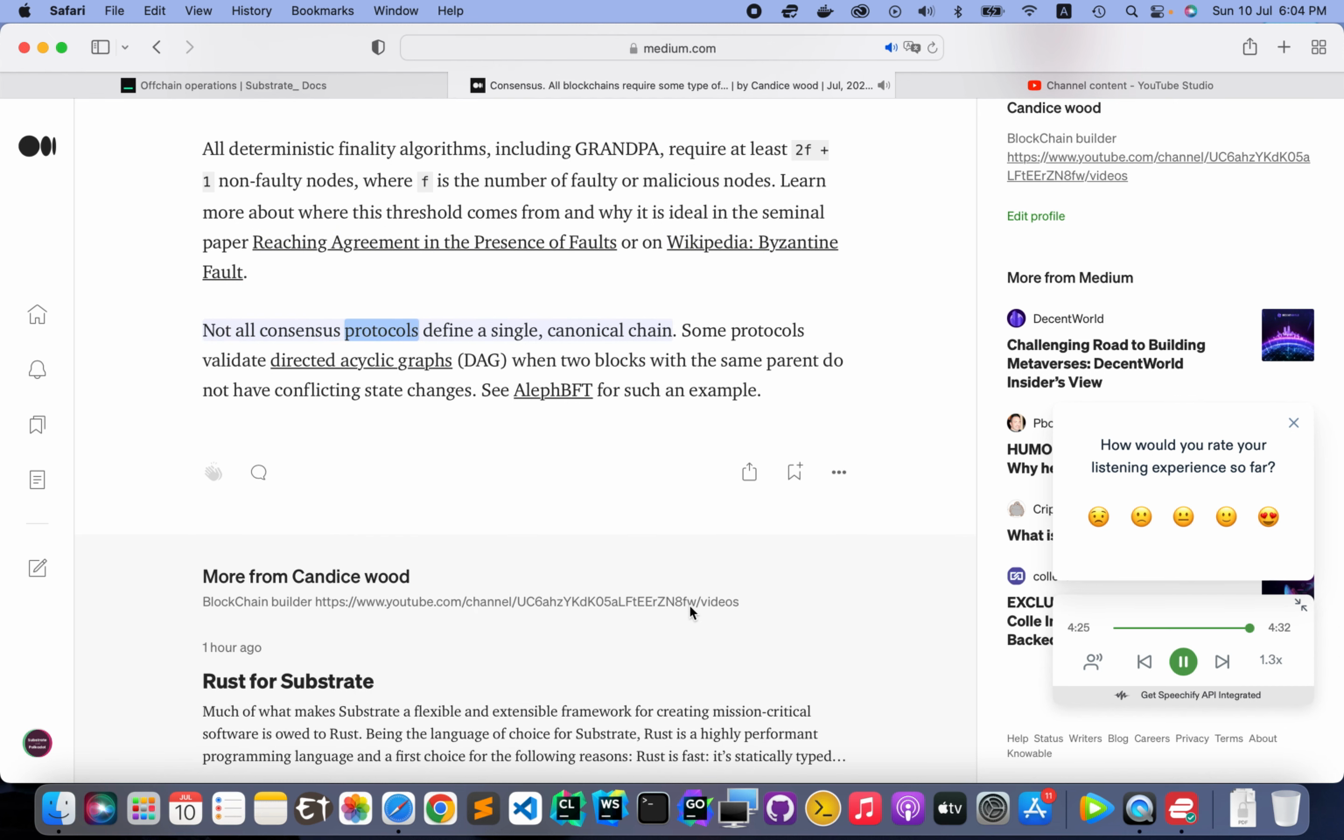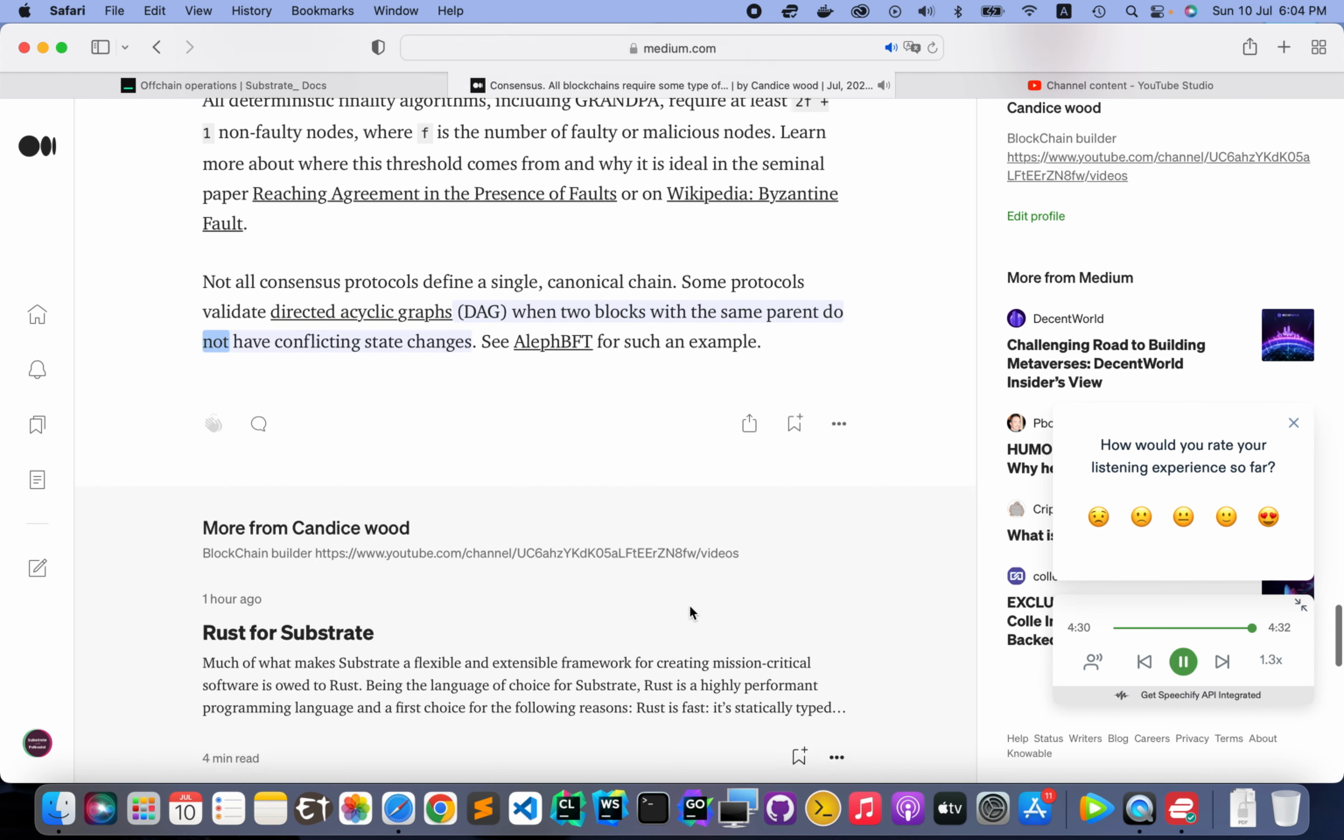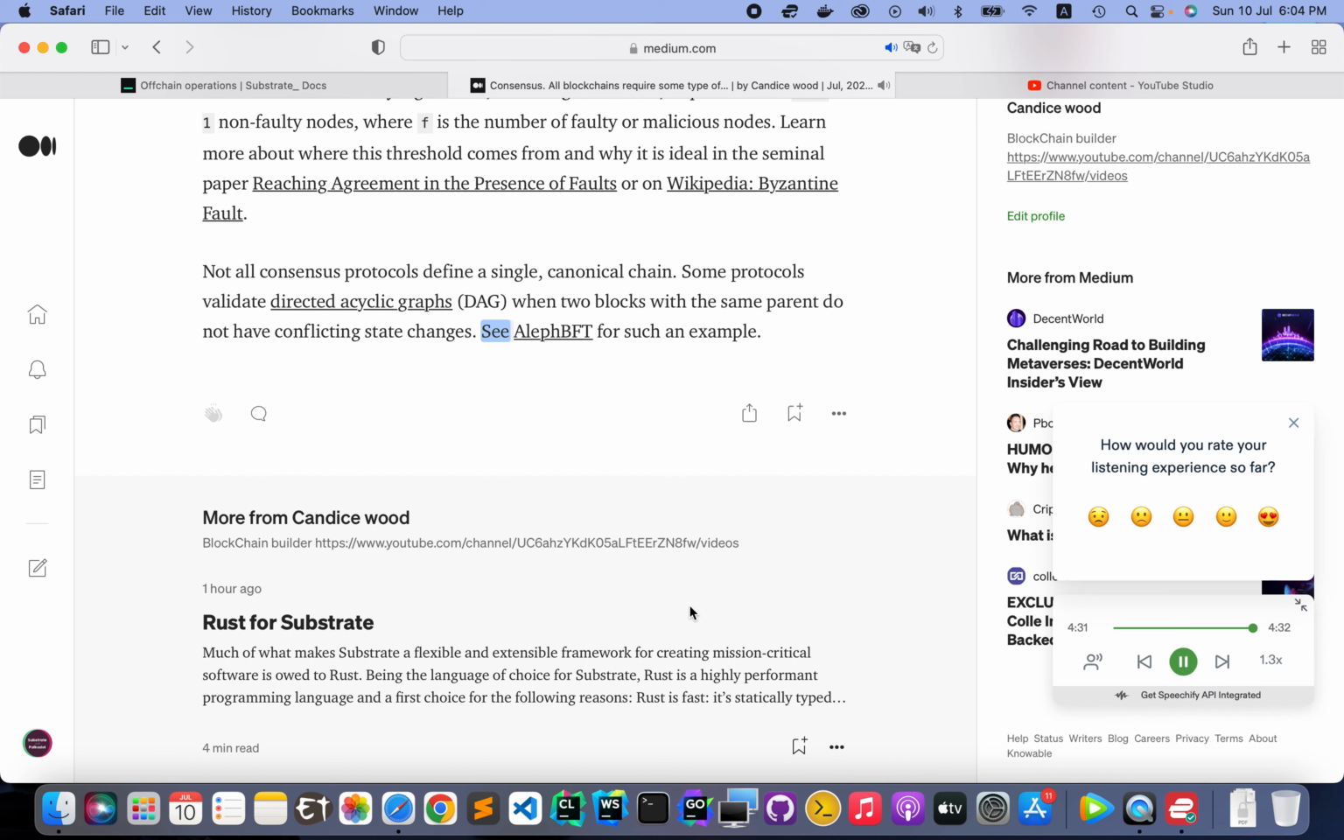Not all consensus protocols define a single, canonical chain. Some protocols validate directed acyclic graphs, DAG, when two blocks with the same parent do not have conflicting state changes. See RFBFT for such an example.